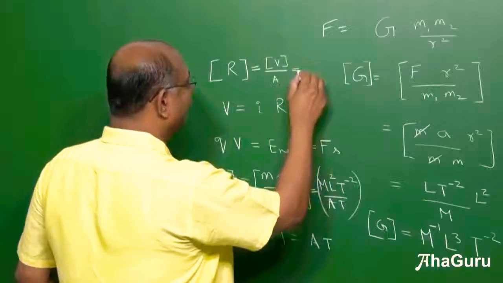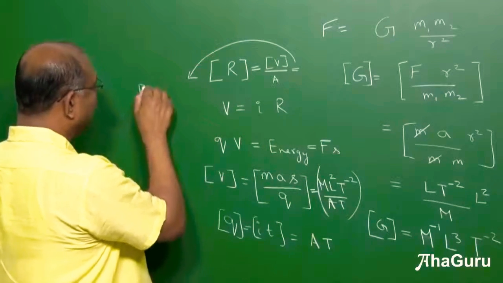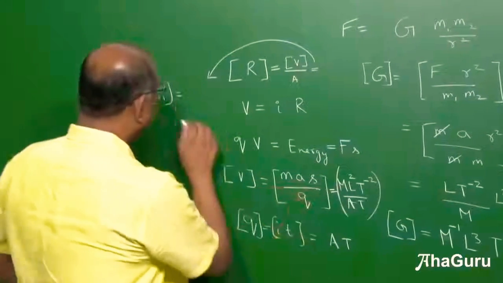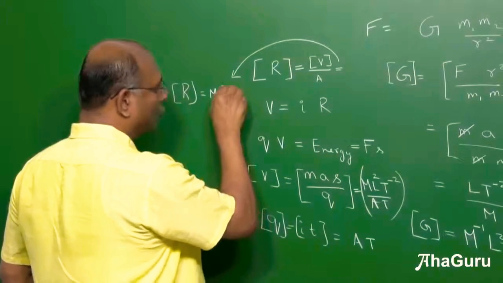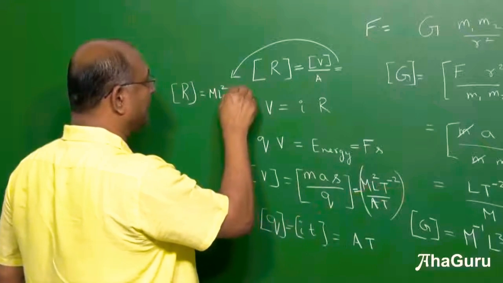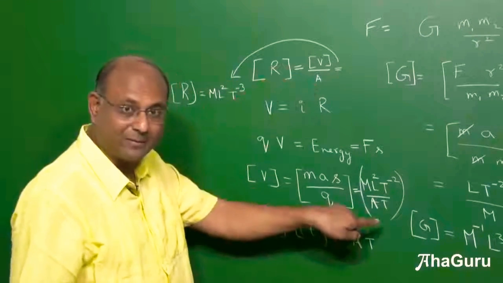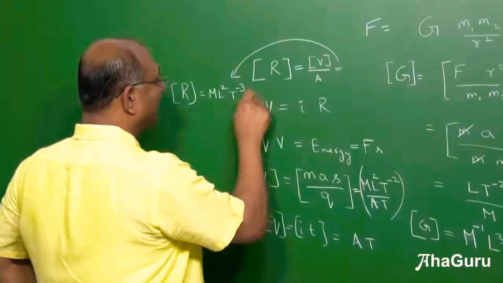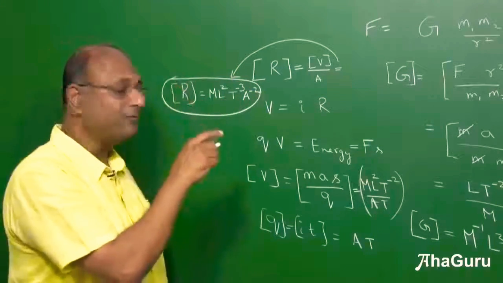Okay, so let me write that carefully. So in fact, let me write that here. So R's dimension is this M L power 2. So that is L power 2. T power minus 2, T power minus 1. So it's going to become T power minus 3. There is a 1 by A, there is already a 1 by A. So it's going to become 1 by A square or A power minus 2. So this is the dimensional formula for resistance.